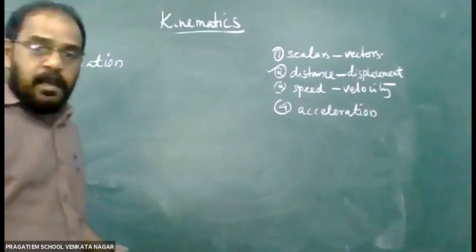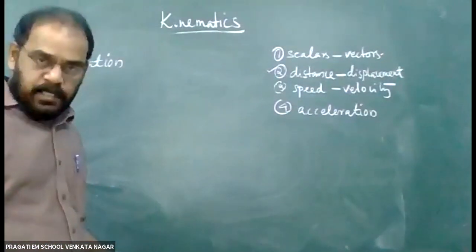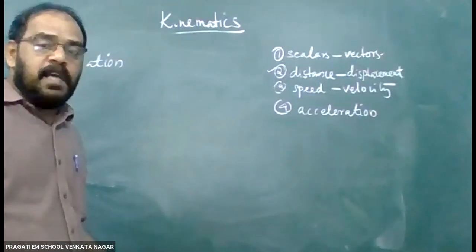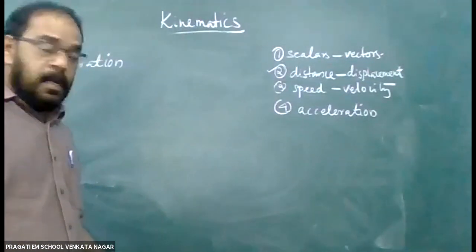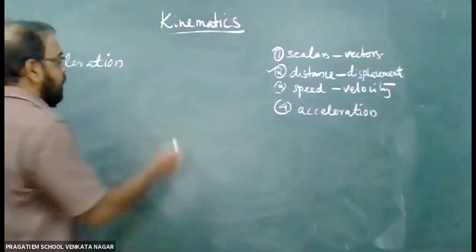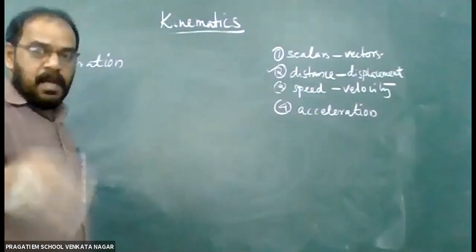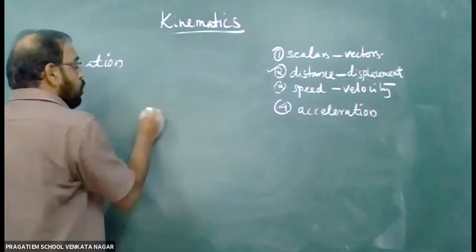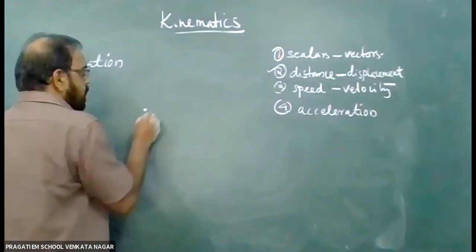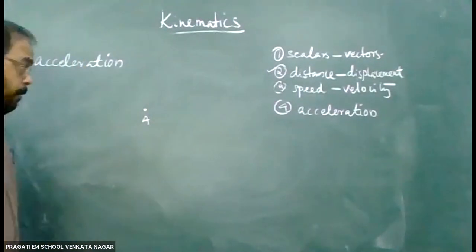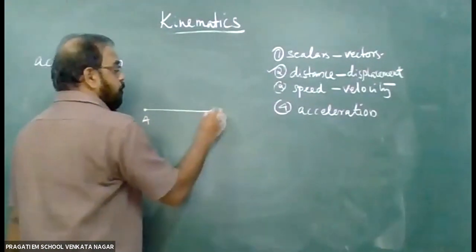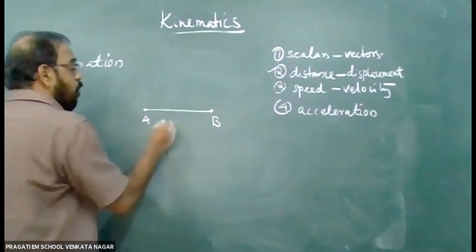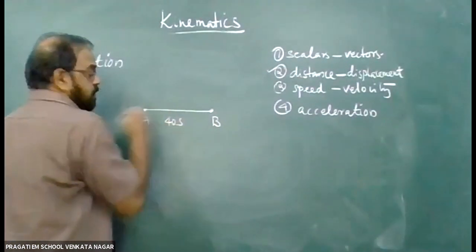Whenever there is a change in velocity, velocity increases or decreases, we say there is an acceleration. Imagine a train approaches a railway station and after some time it leaves the station. Let us consider the points starting from A to B. It takes a time of 40 seconds.